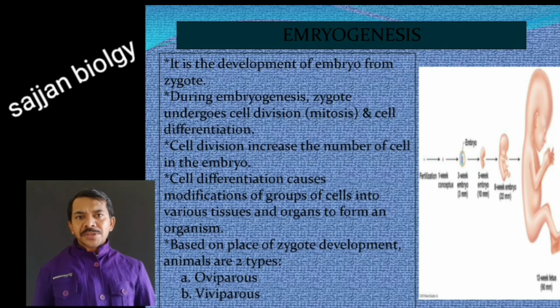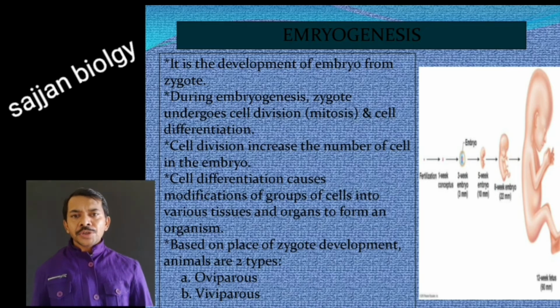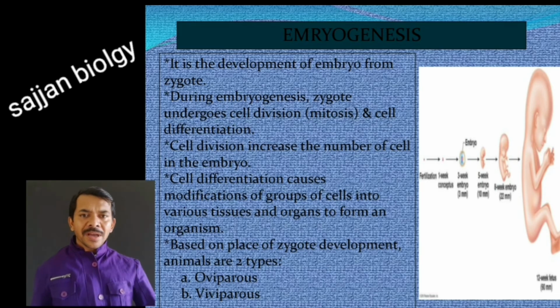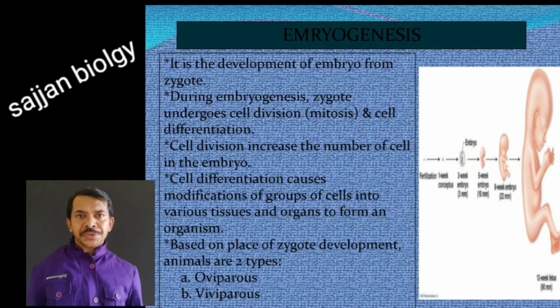During embryogenesis, the zygote undergoes cell division and cell differentiation. These are two important key terms in embryogenesis. It is very simple, as we already discussed in first PUC: cell division helps to increase the cell number, and cell differentiation helps in the formation of tissues and organs in a growing embryo. These two are very technical key terms that are important to explain embryogenesis.